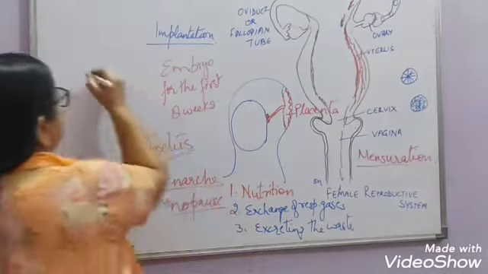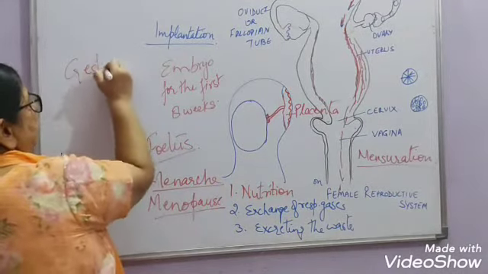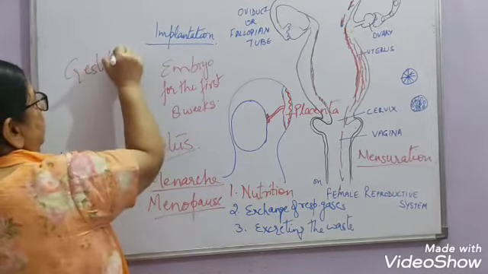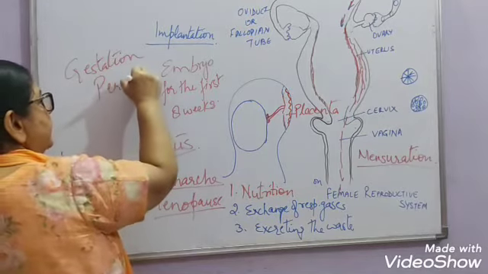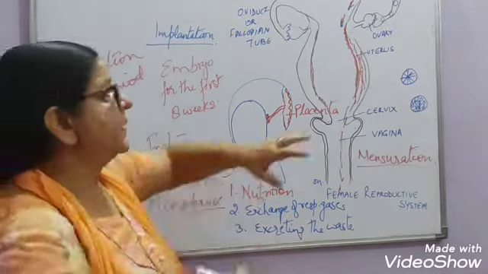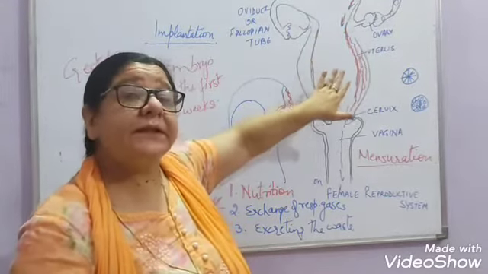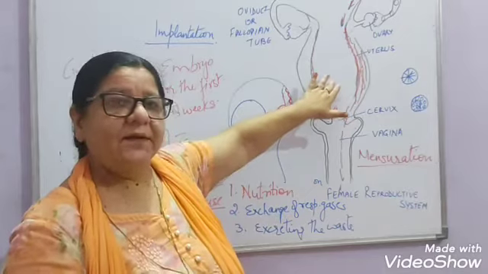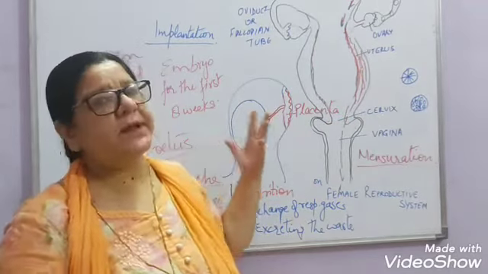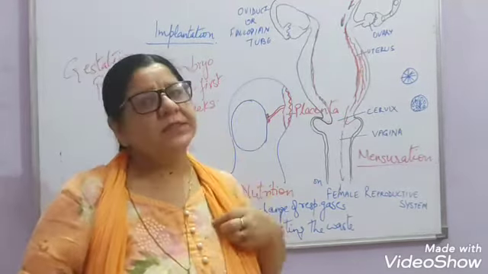So this is known as the gestation period. Gestation period is from when the zygote is formed till the birth of the child. That period is the gestation period, and in human beings it is 9 months.